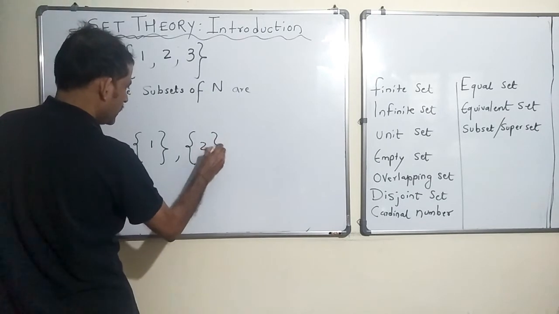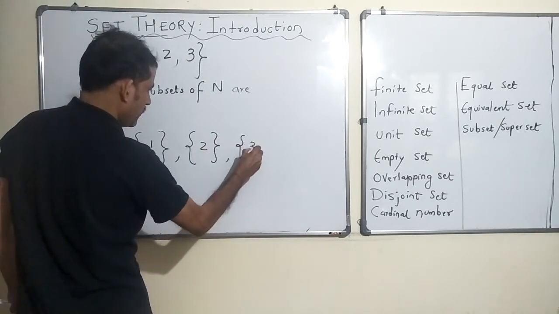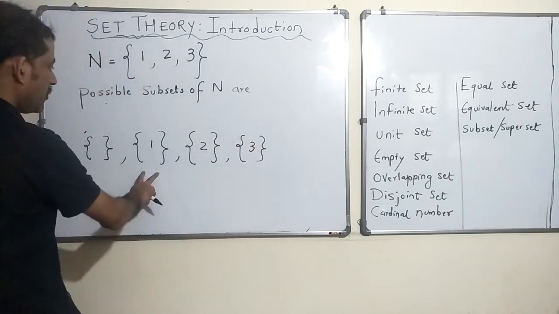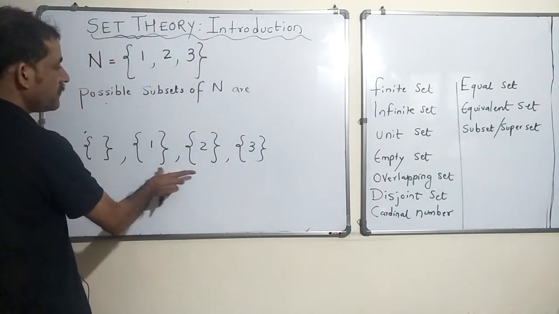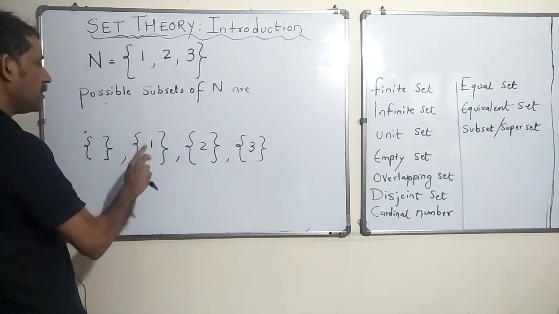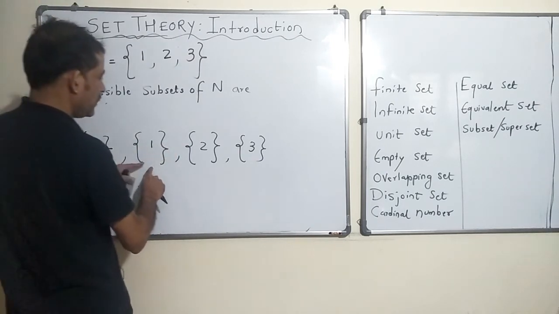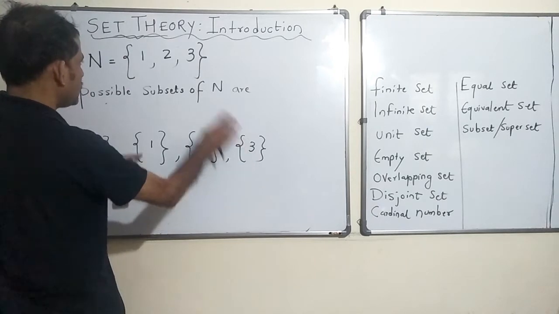These are all singleton sets. What are singleton sets or unit sets? Sets which have a single element or member in them are called singleton sets. So, one element, and all of them are subsets of this.